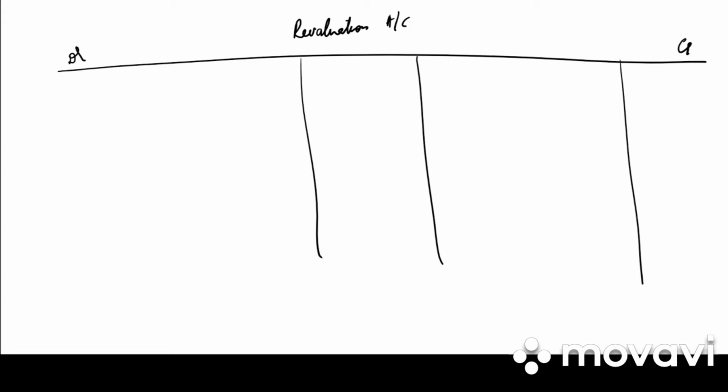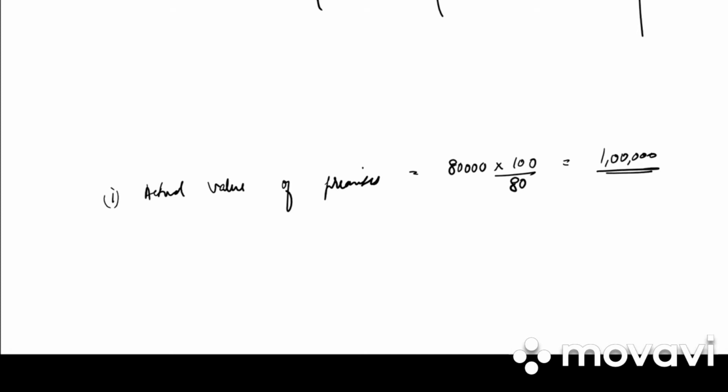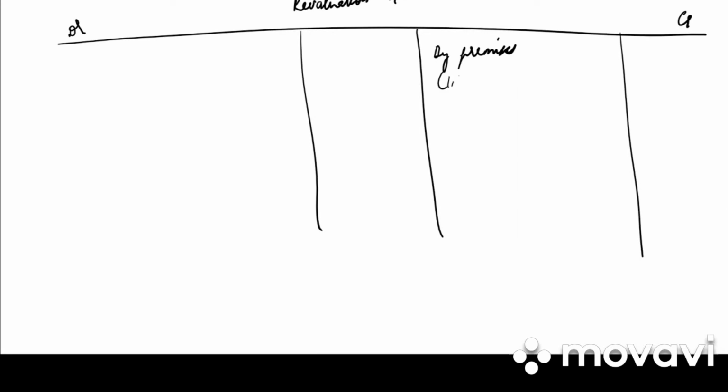Premises is undervalued by 20%. So what is the value of premises? 80,000. So they are undervalued by 20%. So it is by premises. You can have a separate working note. That is actual value of premises. It is undervalued by 20%. So it is 80,000 into 100 by 80. That is 1 lakh. So actual value should be 1 lakh, but in the balance sheet it is only 80,000. Minus 80,000, we get 20,000.